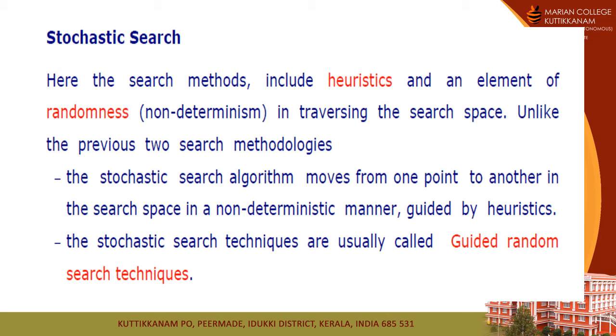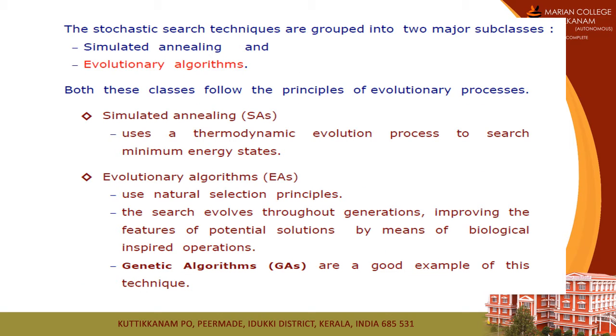It moves from one point to another in the search space in a non-deterministic manner guided by heuristics, so these techniques are usually called guided random search techniques. Two types of stochastic search algorithms are simulated annealing and evolutionary algorithms. Evolutionary algorithms use natural selection, and genetic algorithms are good examples of evolutionary search techniques.